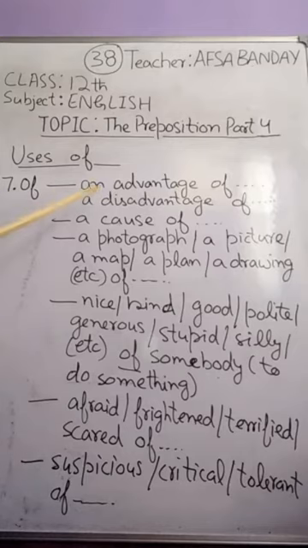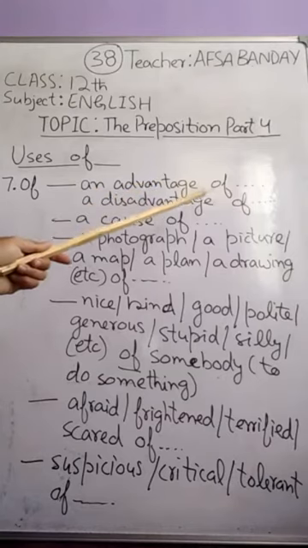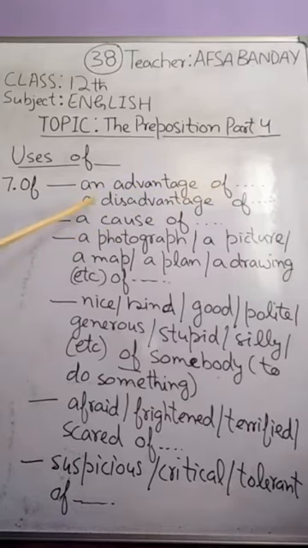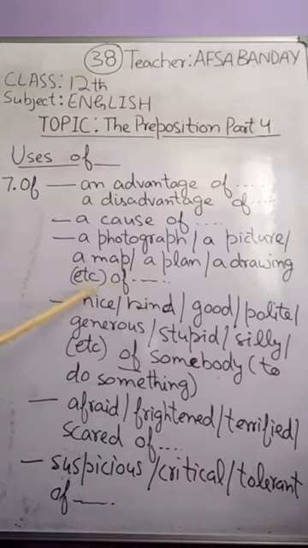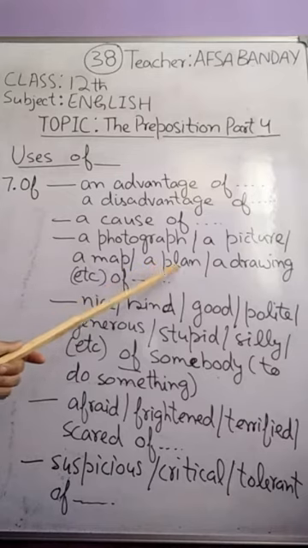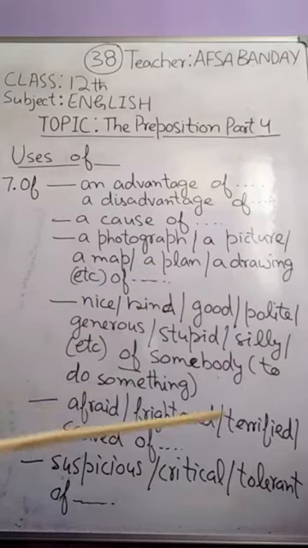"Of" is used with words like: we say an advantage of, or a disadvantage of. Similarly, we say a cause of. We also say a photograph, a picture, a map, a plan, a drawing, etc. of something. That means with these words we say a photograph of this thing, a picture of this thing, a map of J&K, a plan of this thing, a drawing of something.